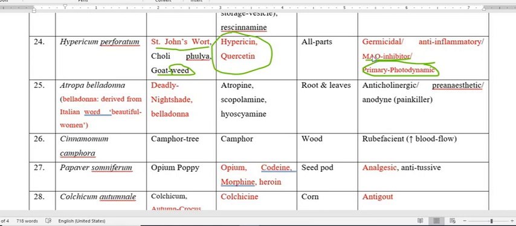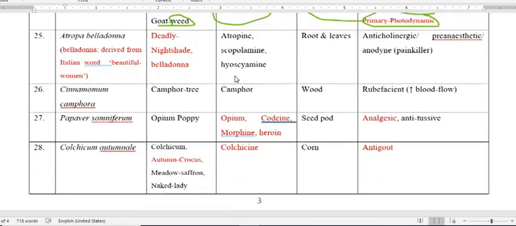Particularly, I'm talking about hypericin. Hypericin is very much used as a photodynamic, and almost all parts of the plant have these constituents, hypericin and quercetin.